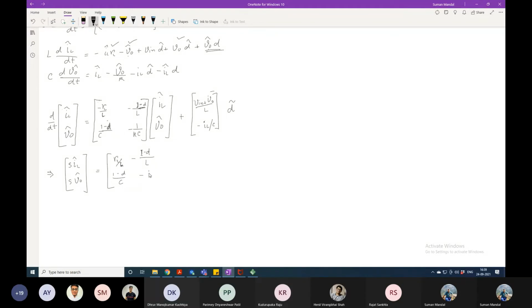So the same writing I will write here. Now how will I get it? I want someone's help to solve this equation. This equation is a linear equation in the frequency domain, is it not?